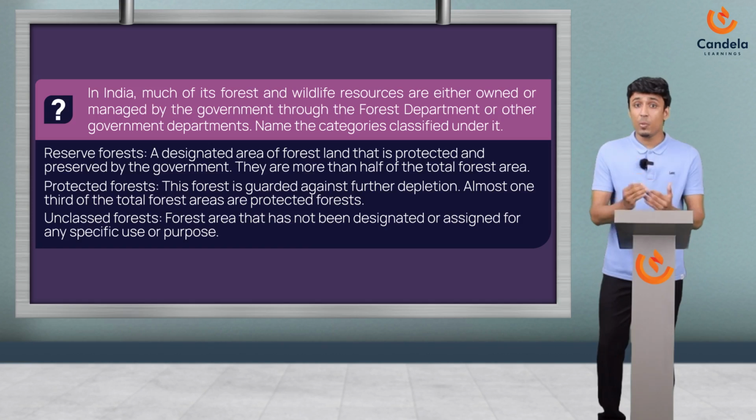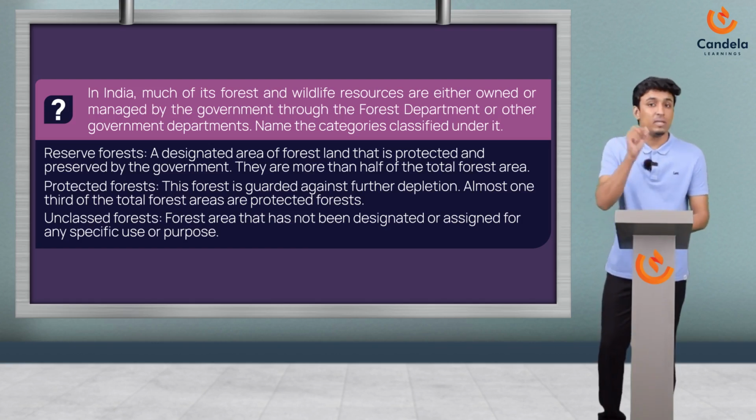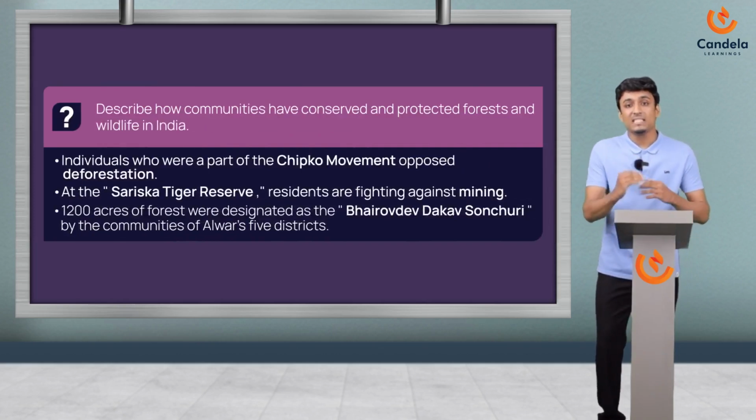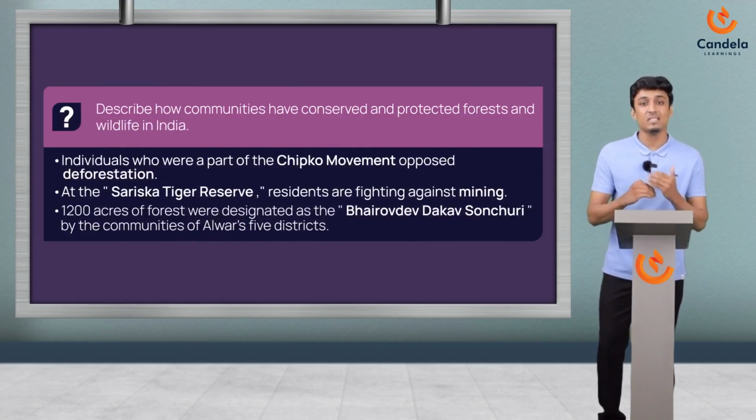And one additional point which you can include is their similarity. Like they have something in common, which is protected forest and reserve forest are commonly called as permanent forest. Okay. So moving on to the next question. Describe how communities have conserved and protected forest and wildlife in India. So here also the same format.